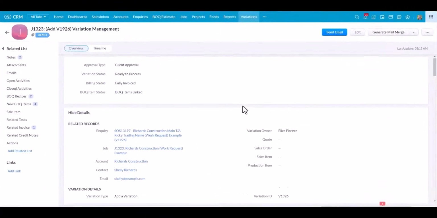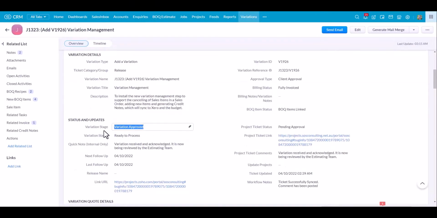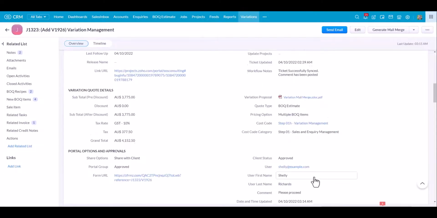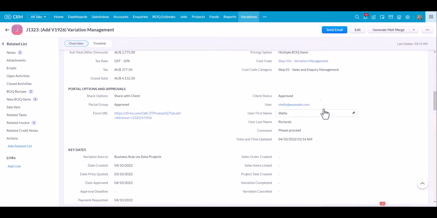So if I go back to the CRM system, open up my variation, you can see now that has come back as ready to process, as the variation has now been approved. And down here in the client status, it knows who was logged in, who clicked on approved, and it's pulled in a copy of that comment. Once you're ready to proceed with this variation, you just proceed with the normal process of convert to quote.